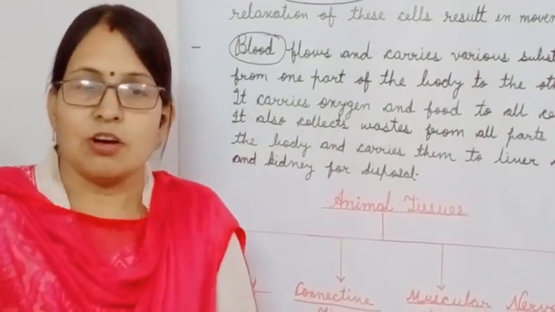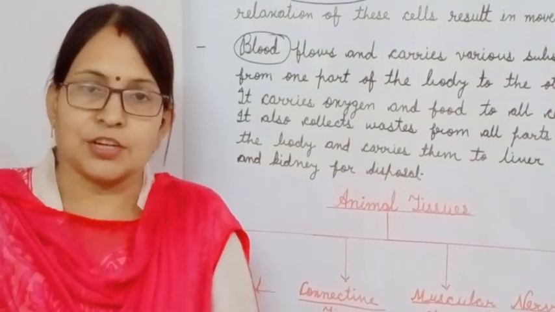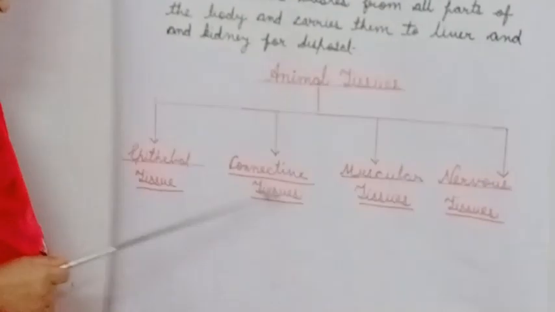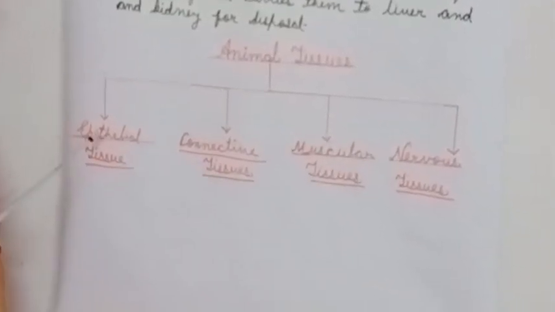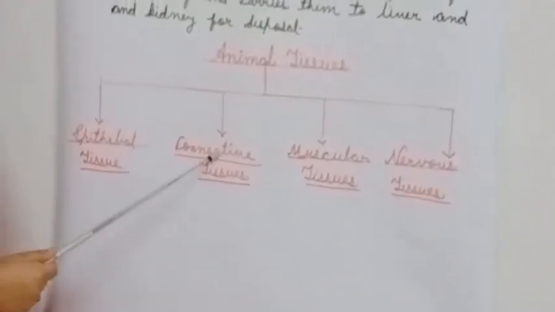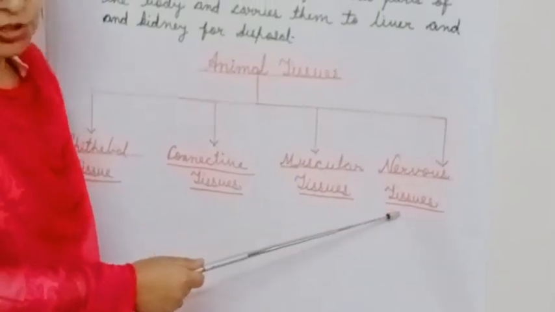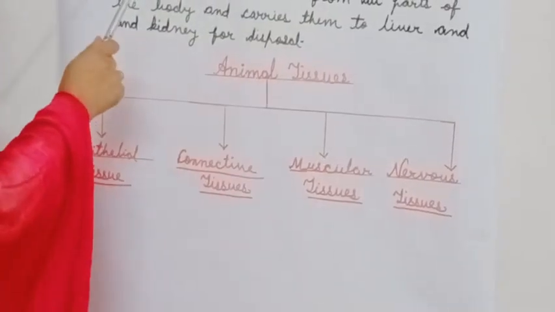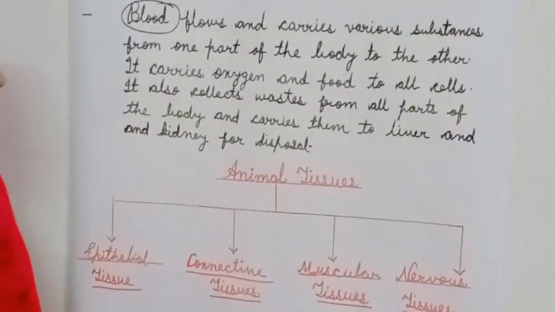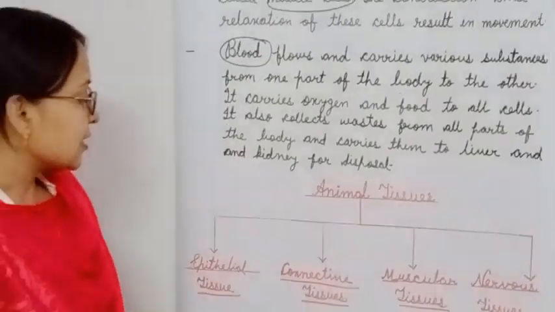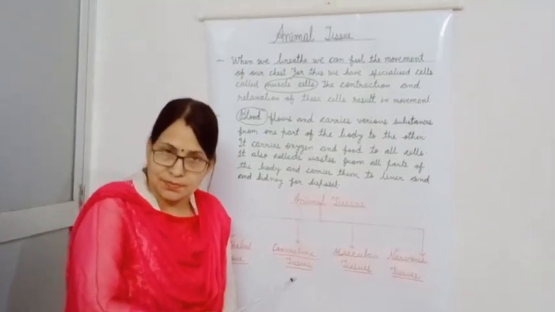So on the basis of their structure and function, animal tissues can be categorized into four types: epithelial tissue, connective tissues, muscular tissues, and nerve tissues. Muscle cells are the examples of muscular tissues, and blood cells are the examples of connective tissues.